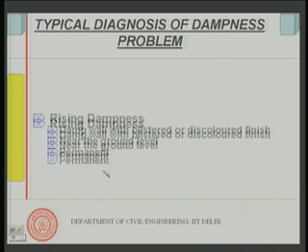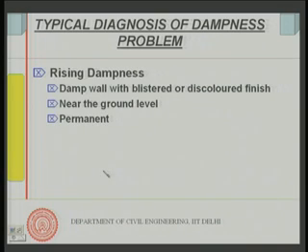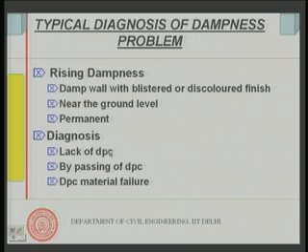How do I diagnose the dampness problem? Rising dampness would give rise to a damp wall with blistered or discolored finish near ground level usually, and they are permanent. They do not go away unless you have removed the soil or wherever it is coming from, right. Lack of DPC, I said, bypassing of DPC or DPC material failure. So, this rising dampness can be diagnosed in this manner.